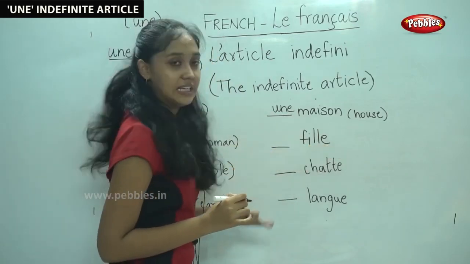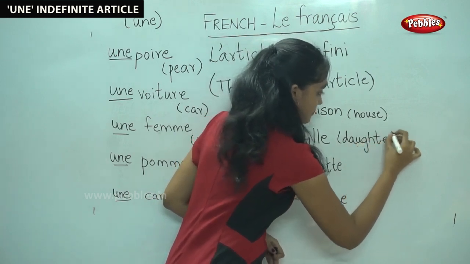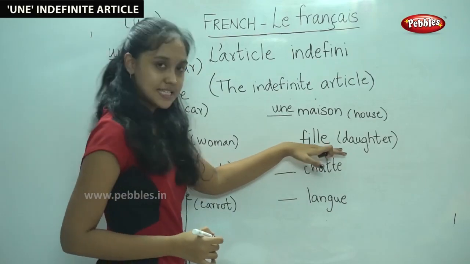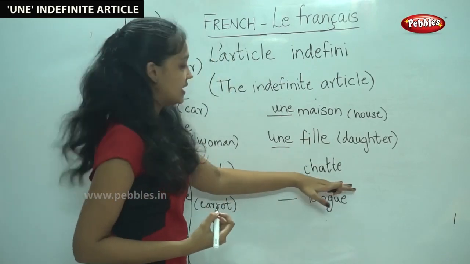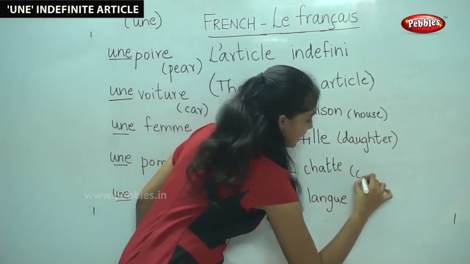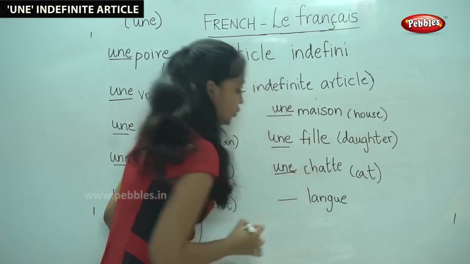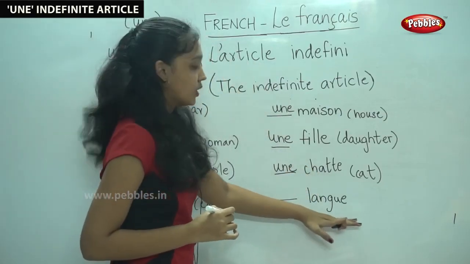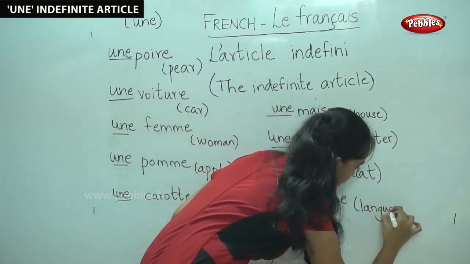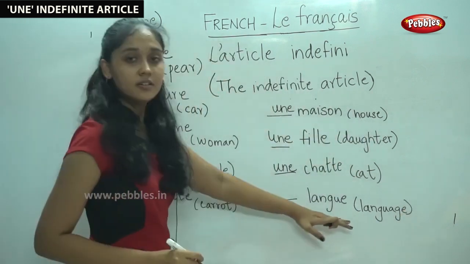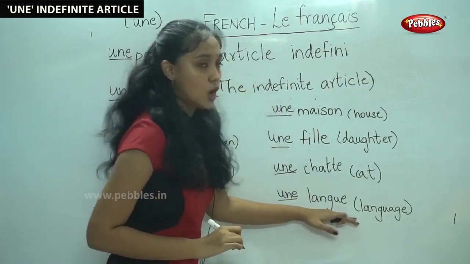The next word is fille. Fille means daughter. It is in the feminine singular form. Therefore, une fille. The next word is chat. It means cat. It is in the feminine singular form. Therefore, we use une. And finally, the word langue. Langue means language. It is in the feminine singular form. Therefore, we use the word une langue.